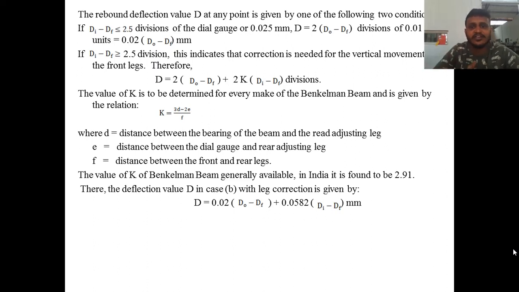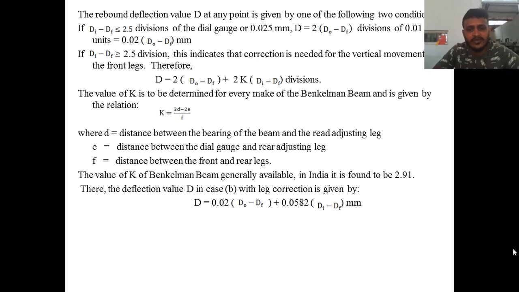The value of K is determined for every make of the Benkelman beam, and it is given by the relation K = (3D minus 2E) divided by F, where D is the distance between the bearing of the beam and the adjusting leg, E is the distance between the dial gauge and the rear adjusting leg, and F is the distance between the front and rear leg. Usually the K value for every Benkelman deflection beam will be given, so no problem with that.